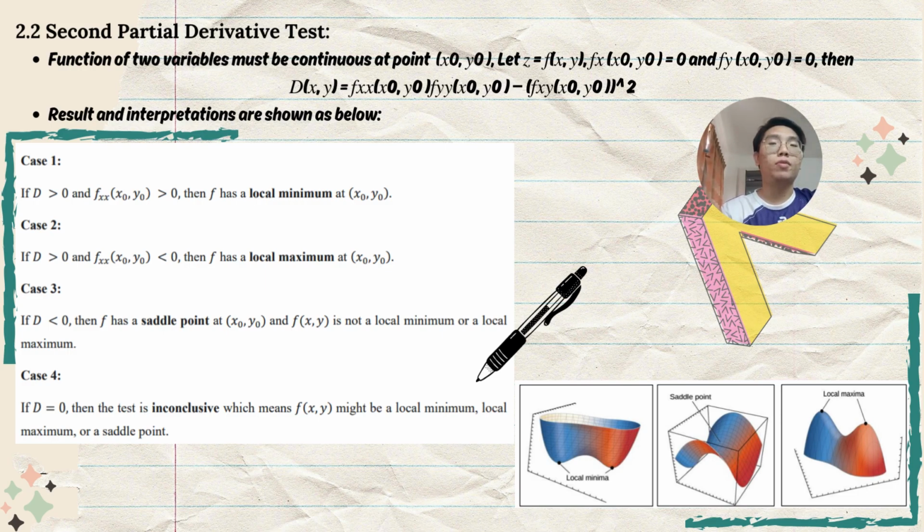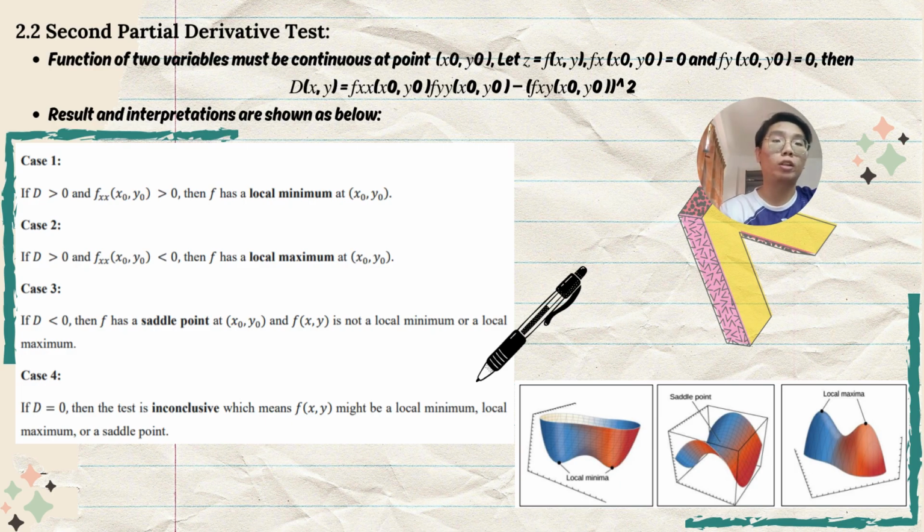Partial derivative of f with respect to x equals 0, and partial derivative of f with respect to y equals 0. Therefore, D(x,y) equals the second partial derivative of f with respect to x times the second partial derivative of f with respect to y, minus the mixed partial derivative of f with respect to x and y, squared. Therefore, the result and interpretation are shown as below.